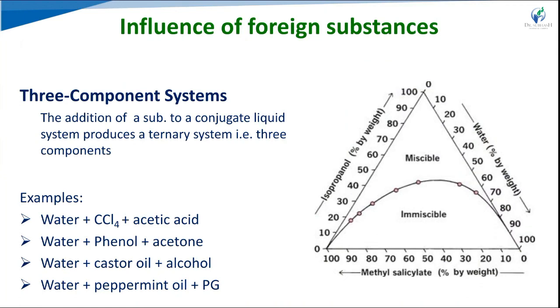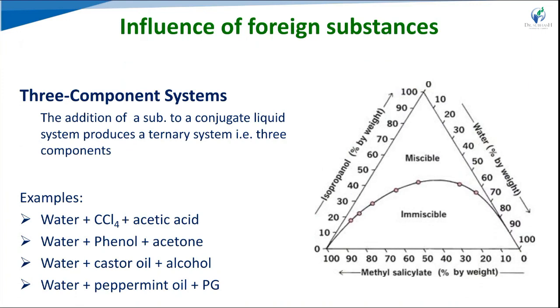Similarly, 0.1 molar KCl added to the phenol water mixture dissolves only in the water. Naphthalene goes in the phenol part and KCl in the water part, and it raises the consolute temperature by 8 degrees Celsius. So if the added material is soluble in only one of the two liquids, it decreases the mutual solubility.